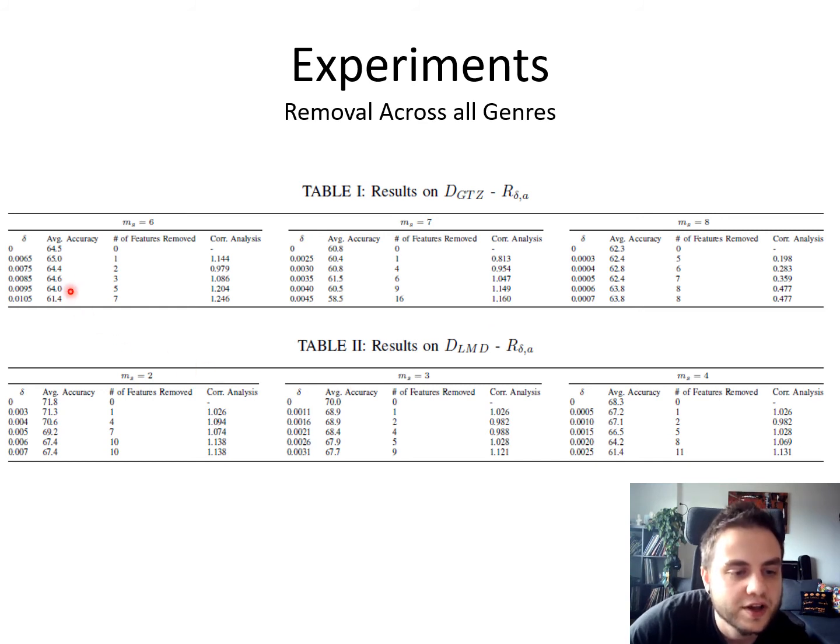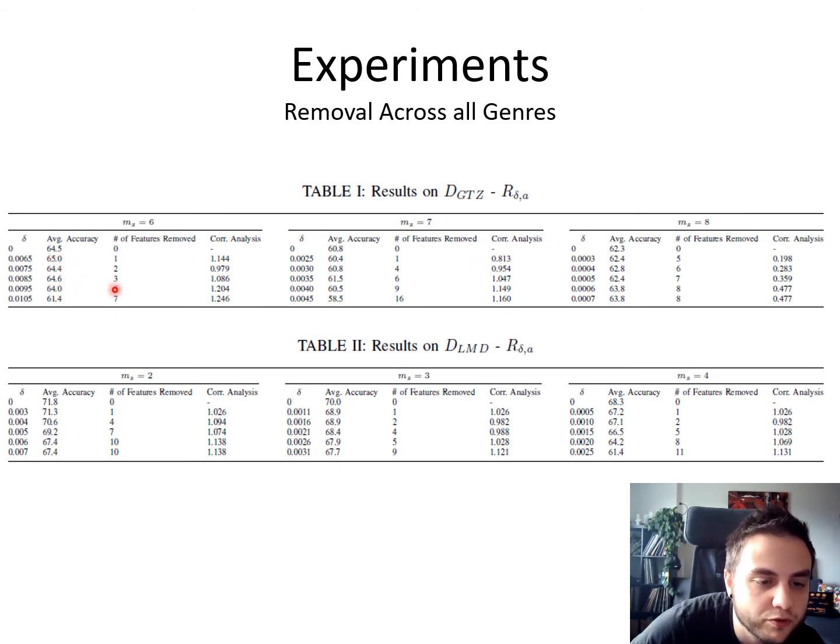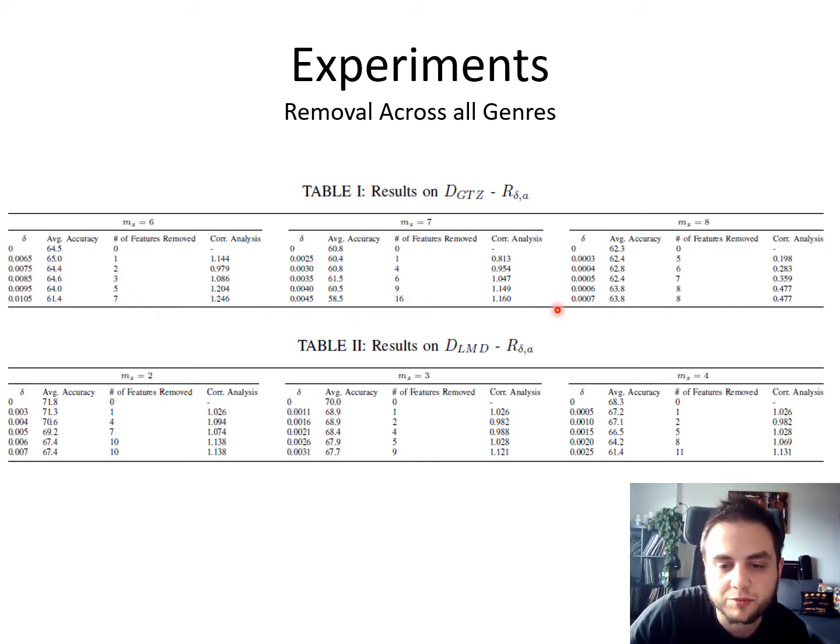The other key takeaway here is that in the GTZAN experiment, we're able to surpass the accuracy if there was no features removed. So 64.5%, we remove 3 features and we get 64.6%. It's not much of an improvement, but it's still an improvement, and we're still able, for example, in the Latin music dataset experiments, we're still able to use a